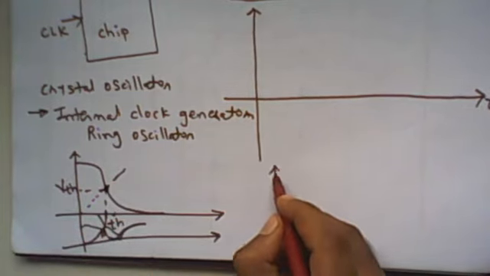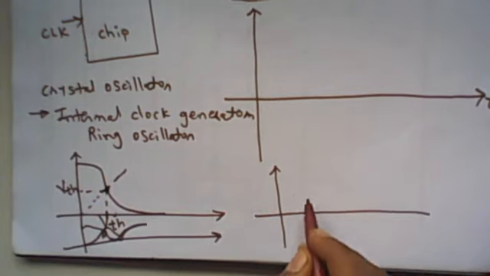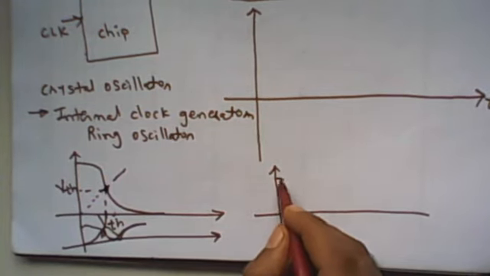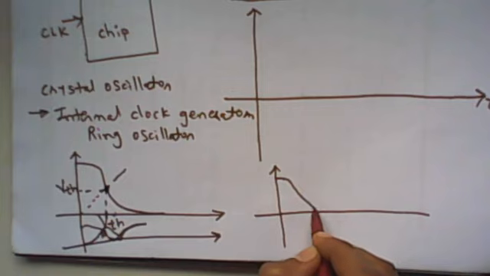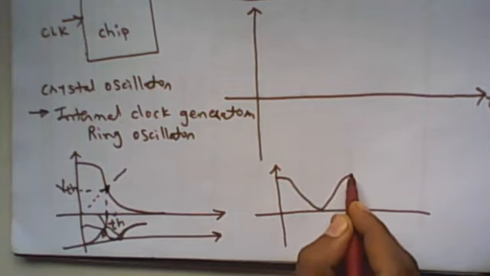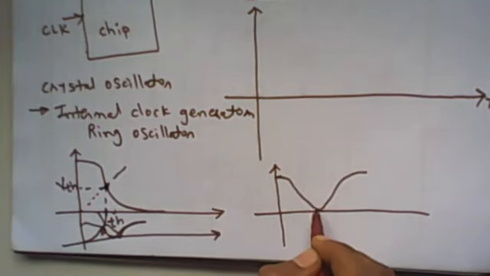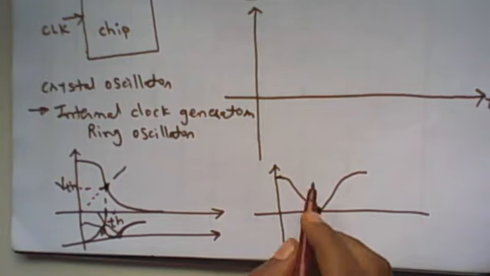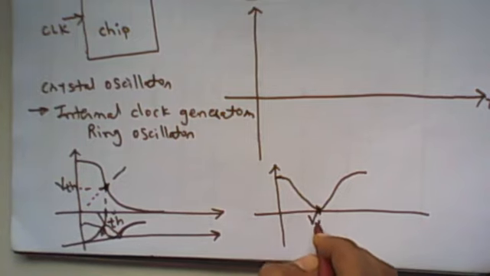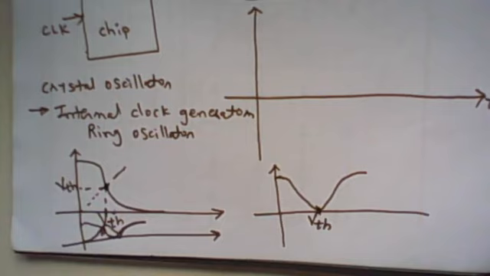Let me draw the stability again. Stability looks like this: at logic 0 it is highly stable, and at logic 1 it is also highly stable. It is unstable, with minimum stability, at the VTH, in the transient region. It cannot stay a long time in the transient region.